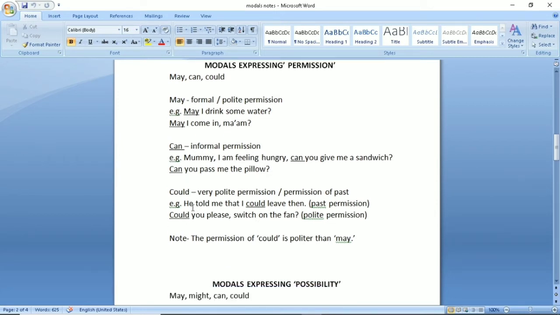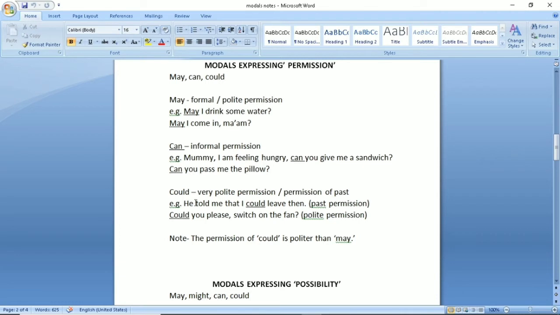Next, now could. Could is the past form of can, right? So it has two uses. Number one, it is used for very polite permission in the present tense, and if you are using it in the past tense, again it will show a very polite permission. So I want to say that could can be used in present tense as well as in past tense for permission. For example, he told me that I could leave then.